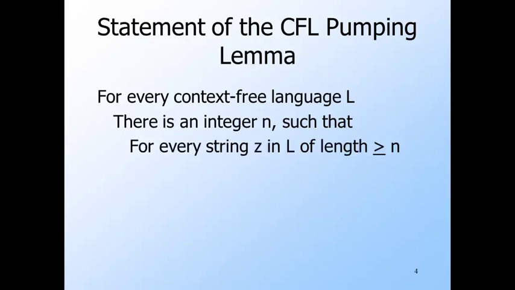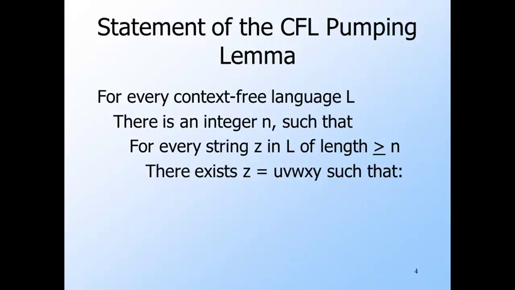Such that for every string Z in L of length at least n, and here you get to pick the Z to focus on, you can break Z into 5 pieces, U, V, W, X, Y, such that 3 things are true. The adversary gets to pick how Z is broken, but subject to 2 constraints we'll see in just a moment. And incidentally, V and X are the substrings that get pumped.